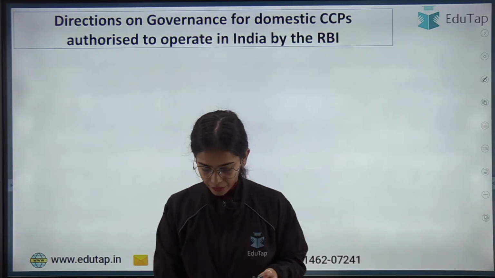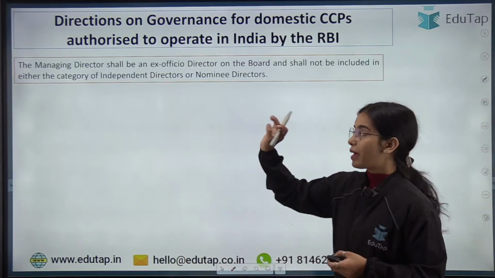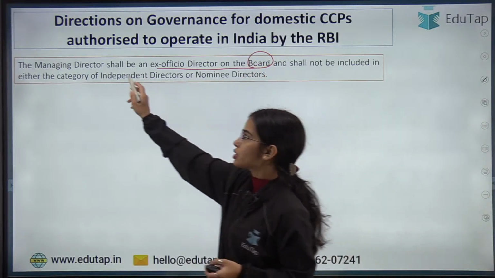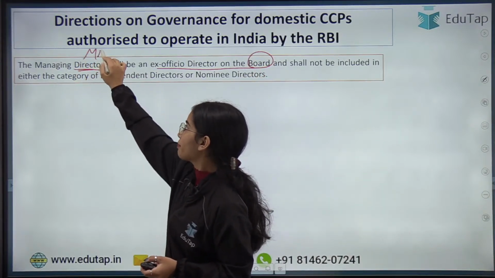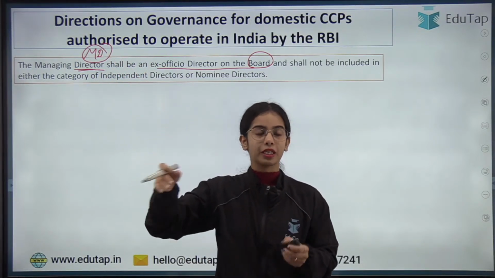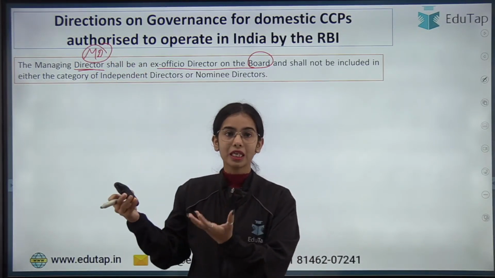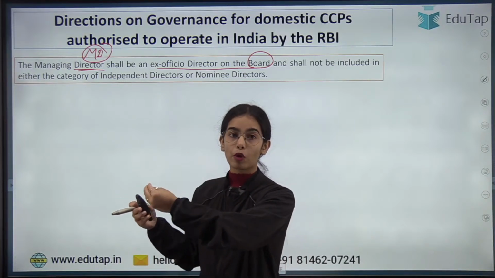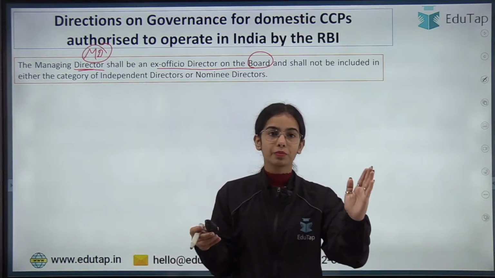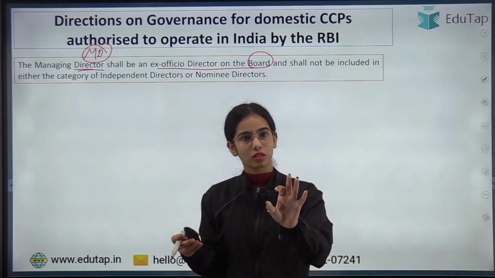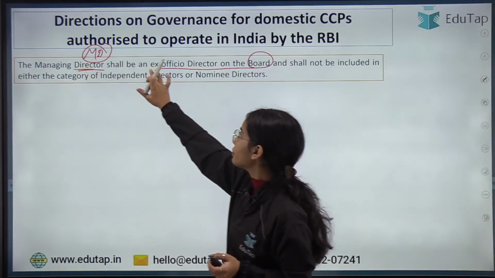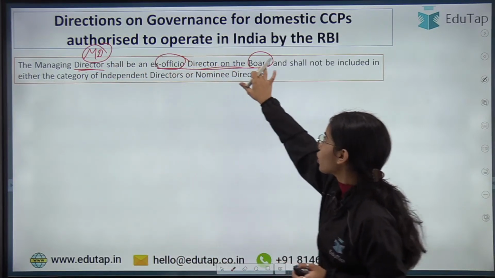I hope it is clear. Now the managing director shall be an ex officio director on the board. A company has a managing director, a MD. Because the company has an MD and the person holds such an important position, he or she also becomes a member of the board of directors because the person is the MD. So the MD shall be an ex officio director on the board.